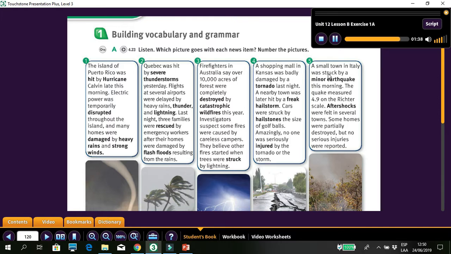5. A small town in Italy was struck by a minor earthquake this morning. The quake measured 4.9 on the Richter scale. Aftershocks were felt in several towns. Some homes were partially destroyed, but no serious injuries were reported.